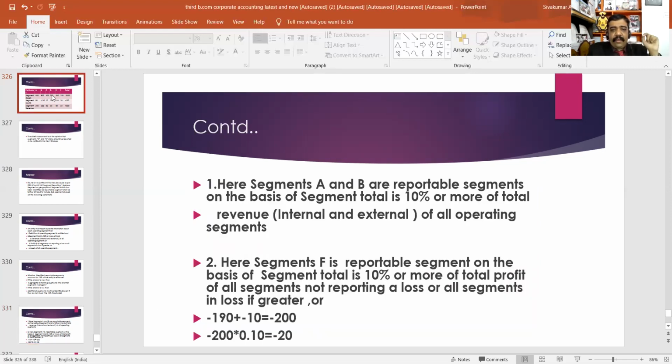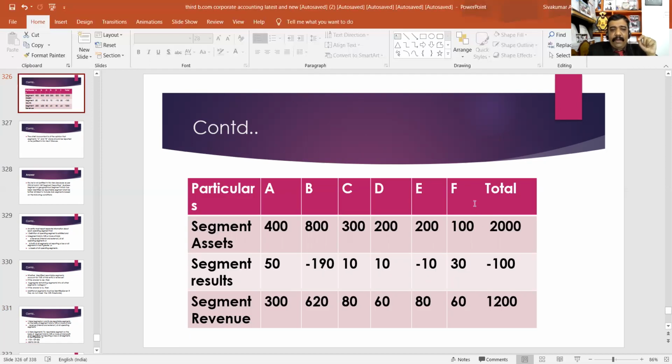In this question, segment F has a profit of 30. That means the profit of segment F is numerically greater than 10% of the total loss.